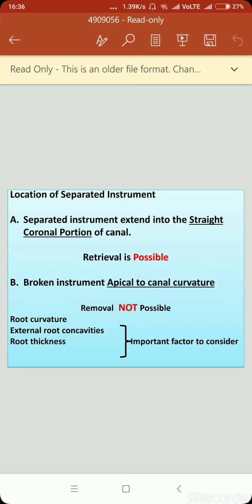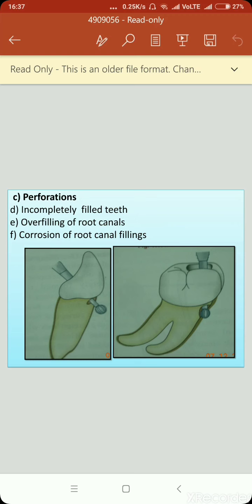If the separated instrument extend into the straight coronal portion of the canal, then its retrieval is possible. If the broken instrument is apical to the canal curvature, then the removal is not possible. Following factors should be considered: root curvature, external root concavities, and root thickness. Perforations, incompletely filled teeth, overfilling of the root canals, corrosion of the root canal fillings.